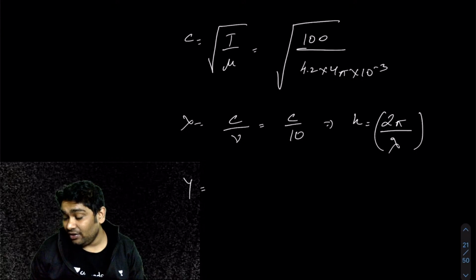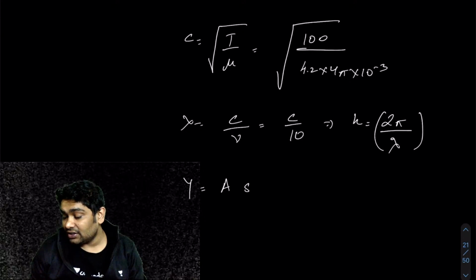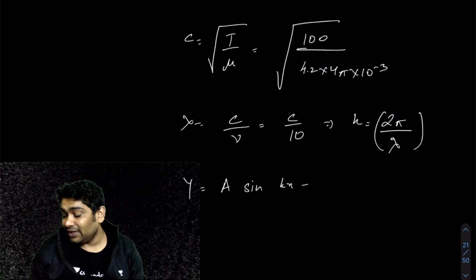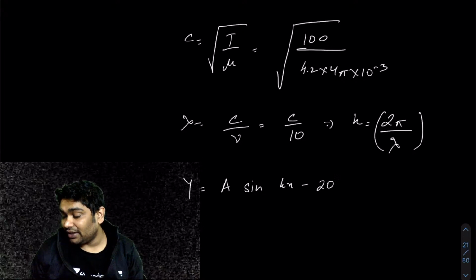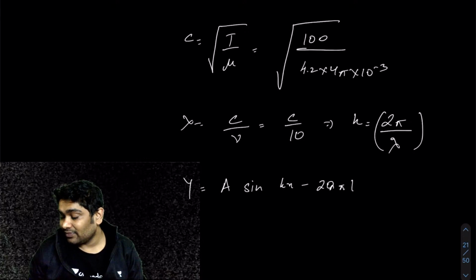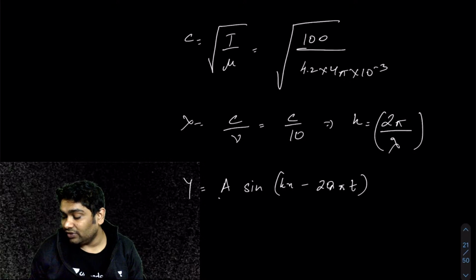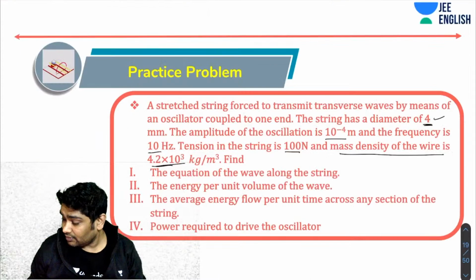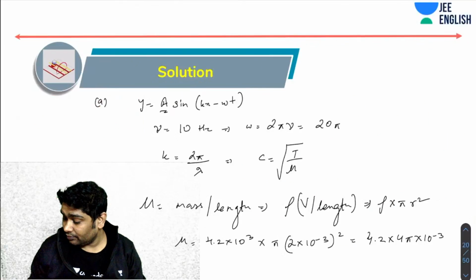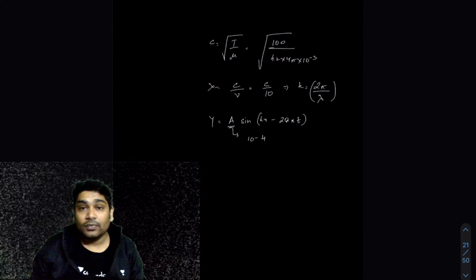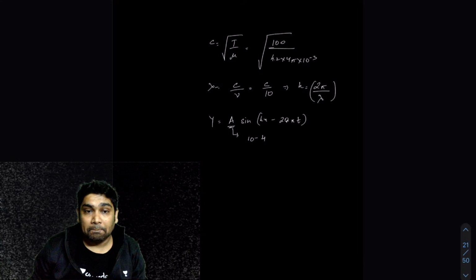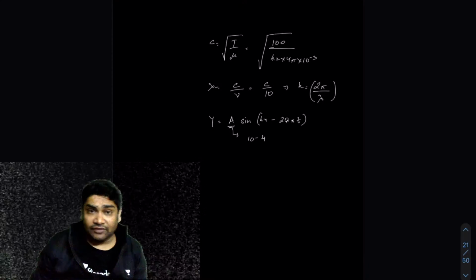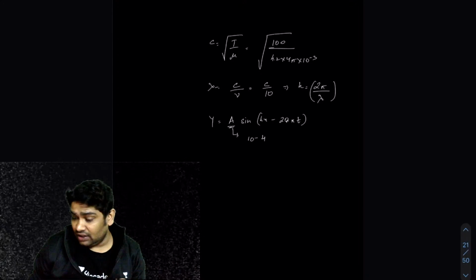The equation is A, which was given to me, sine of kx minus omega t. Omega was 20 pi t. That is how you would have gone about solving this. This you already know is 10 to the power minus 4. All right, so that is how I would have gotten to the equation of the wave.